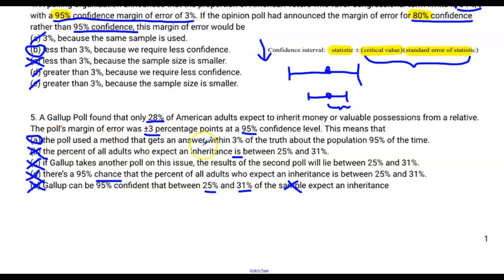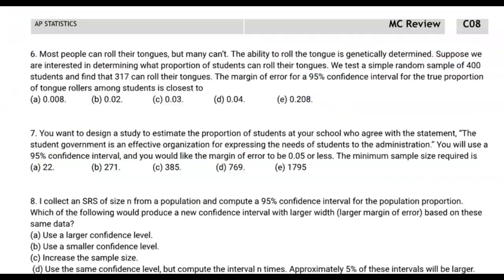In other words, if we do this same procedure to get the same type of confidence interval multiple times, within 3% of the truth, there's our MOE, our margin of error, about 95% of the time. Yeah, 95% of the time, we are going to calculate a confidence interval that's going to be within 3% of the truth. That's the correct answer.